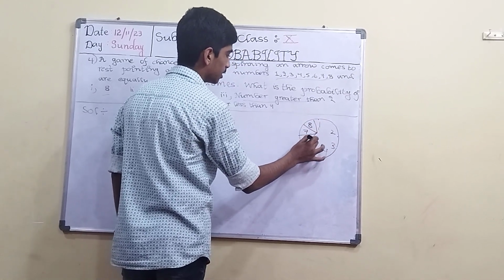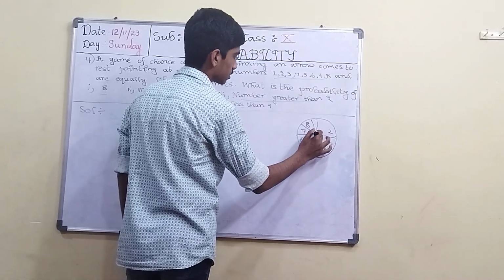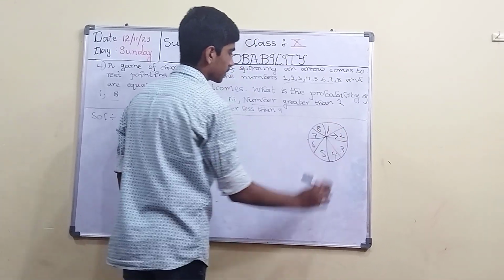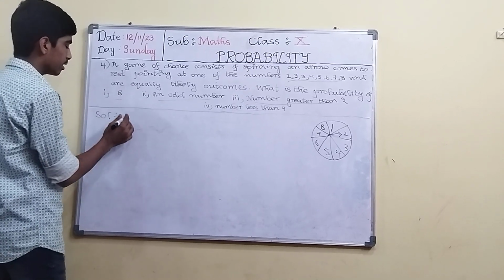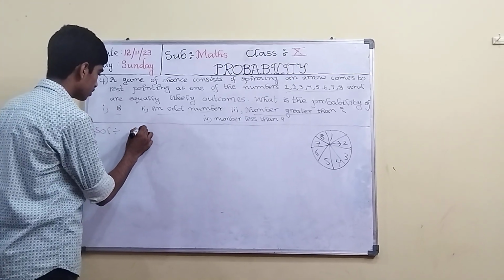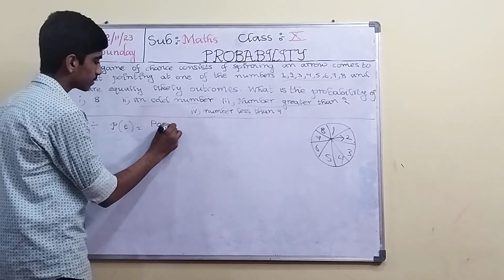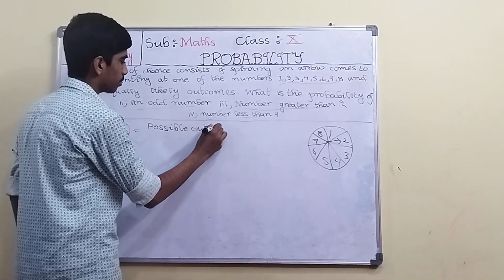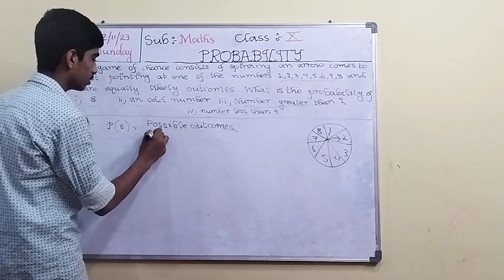These 8 are the equally likely outcomes which come to rest. So we have to find the probability of getting 8. First question is 8. So P of E is equal to possible outcomes by total outcomes.